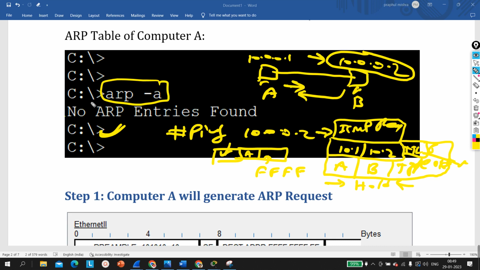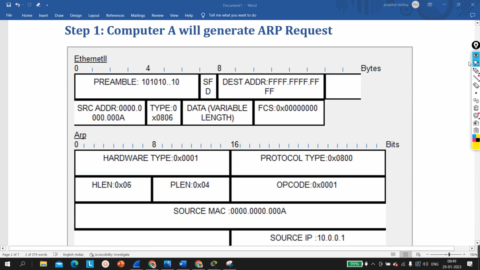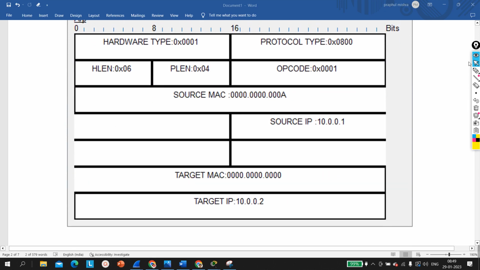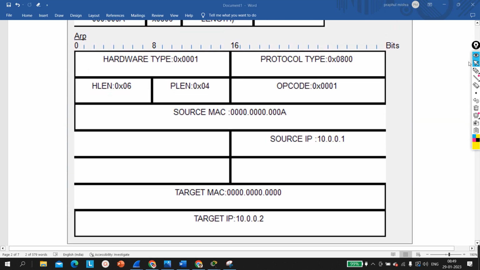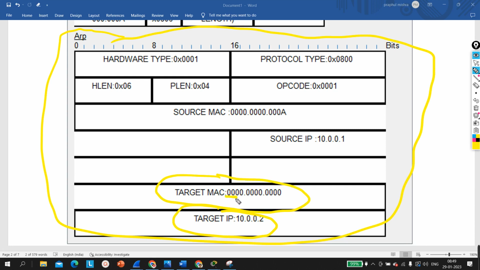The first step is that whenever a device needs a destination MAC address from an IP address, it will call the ARP protocol. What will ARP do? ARP will generate a simple ARP request message. And let me show you guys what information will be there in the ARP packet. So here you can see this is my ARP packet, right? So there will be a target IP address and a target MAC address. The target MAC address is 0.0.0, which means the target MAC address is unknown, right?